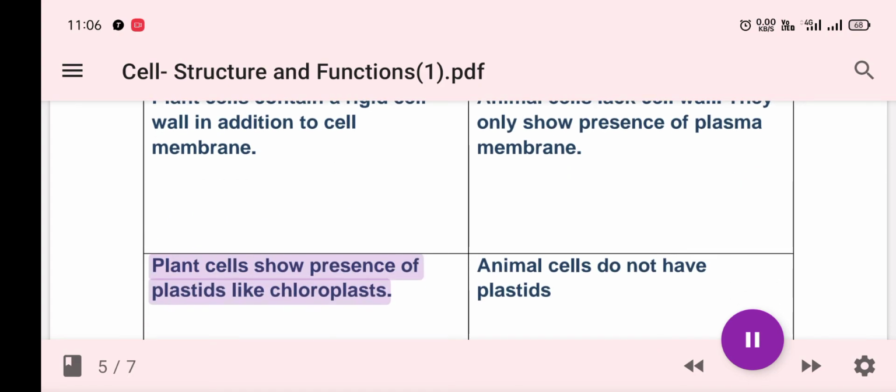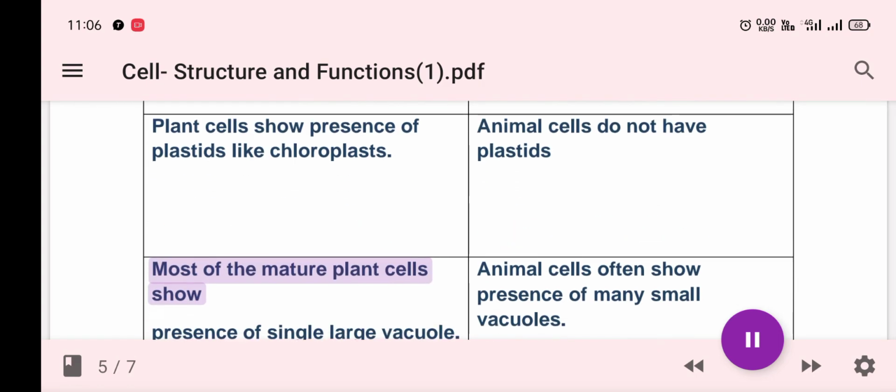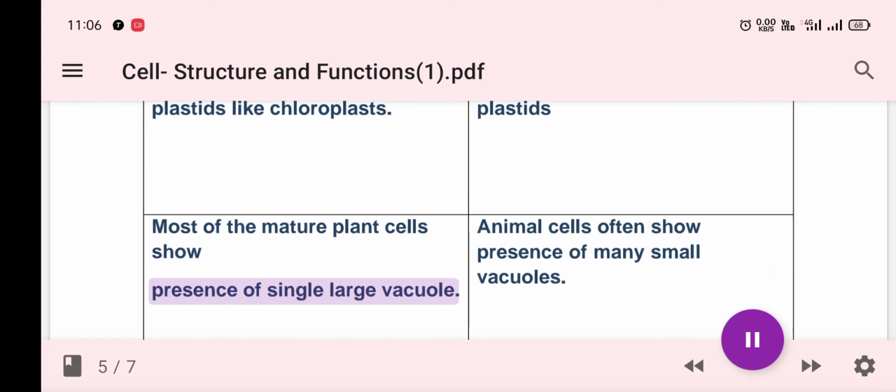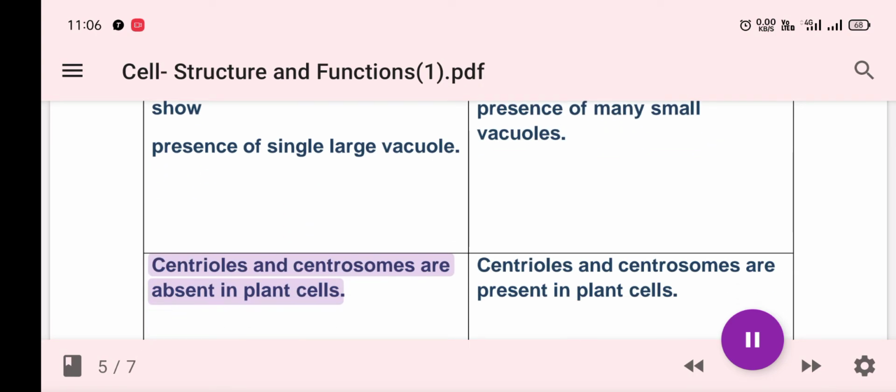Plant cells show presence of plastids like chloroplasts. Animal cells do not have plastids. Most of the mature plant cells show presence of a single large vacuole. Animal cells often show presence of many small vacuoles. Centrioles and centrosomes are absent in plant cells. Centrioles and centrosomes are present in animal cells.